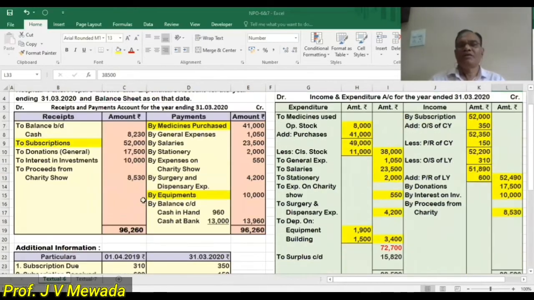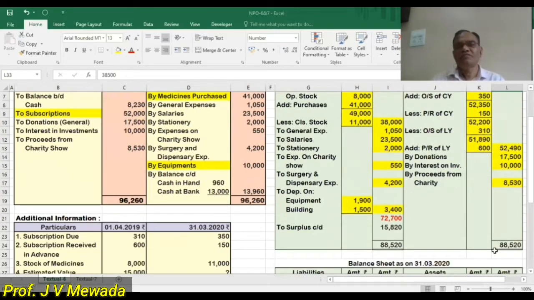Now our credit side total of the income and expenditure account is 88,520, and the debit side total till the depreciation is 72,700. So there is a difference of 15,820. Debit side is short, so income is more than expense. So 15,820, that is the surplus.